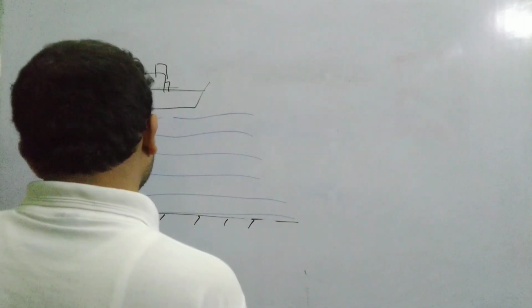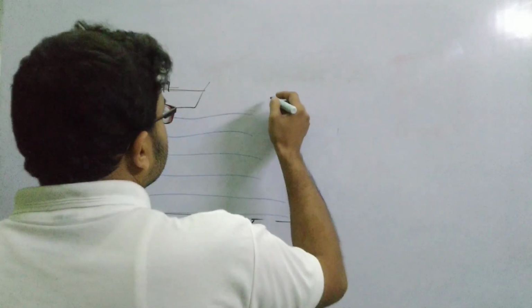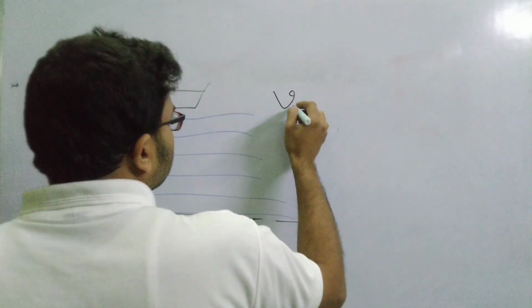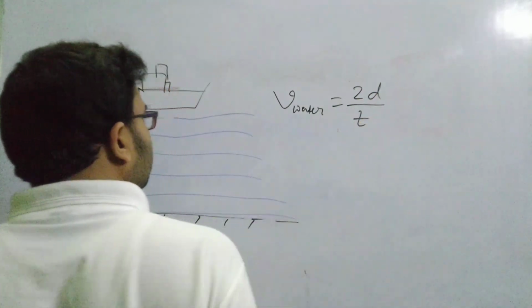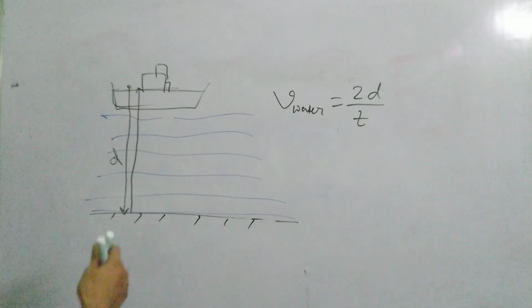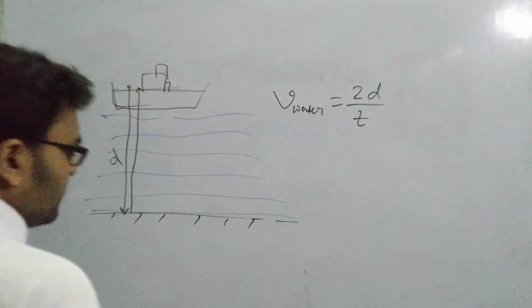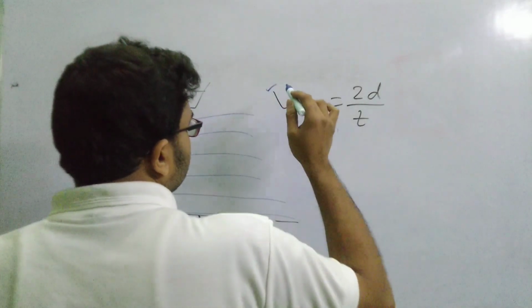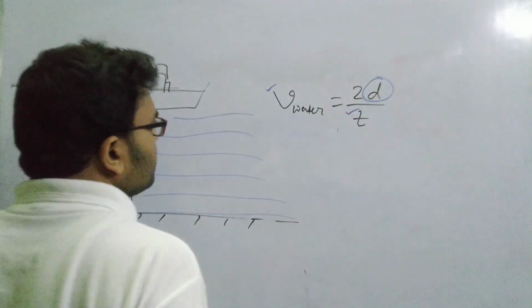If you consider the depth of the ocean to be d, and say the recorded time is t, then can you say that the velocity of sound in water will be equal to twice the depth divided by the time recorded on the stopwatch, isn't it? Why? Because within that time, the sound has actually traveled a distance of 2d. d it has gone down and d it has then again gone up. So from this we know the velocity of sound in water. We know the time from the stopwatch, and then you can easily calculate the depth of the ocean d.